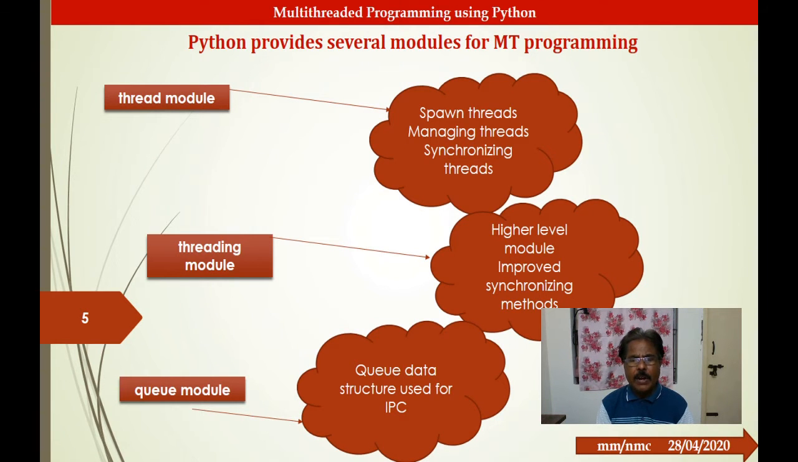Python provides several modules for multi-threaded programming, and we have three modules. One is the thread module, which is used to create threads, to manage threads and also to synchronize the threads. An improved version is the threading module, a higher-level module, which has better synchronization methods. The third one is the queue module, which can be used for the queue data structure, and especially it is used for inter-process communication.